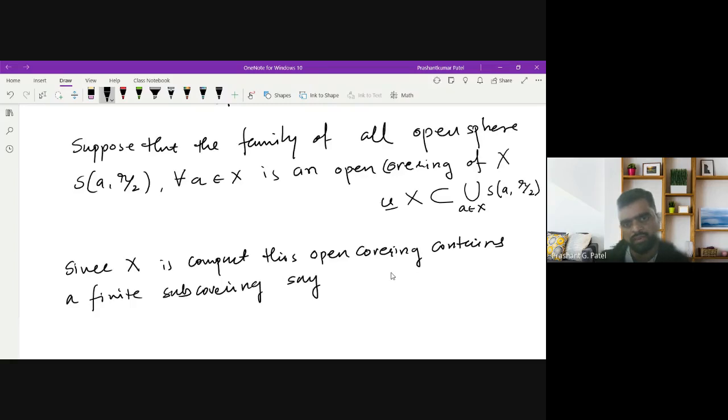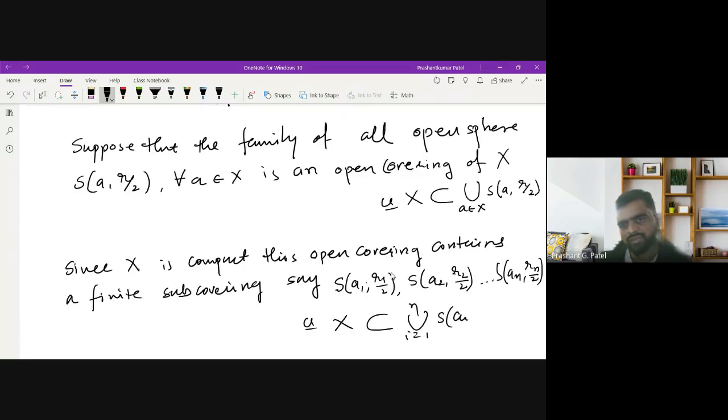Say that the finite subcovering is S(a1, r1/2), S(a2, r2/2), up to S(an, rn/2). This is the open covering we have. That means X is the union, i running from 1 to n, of S(ai, ri/2).